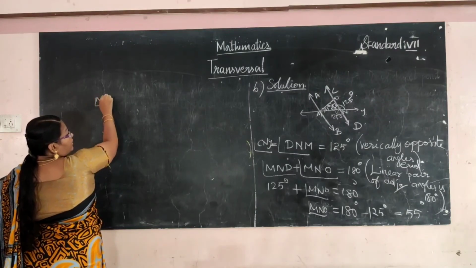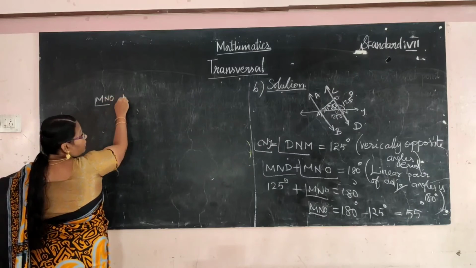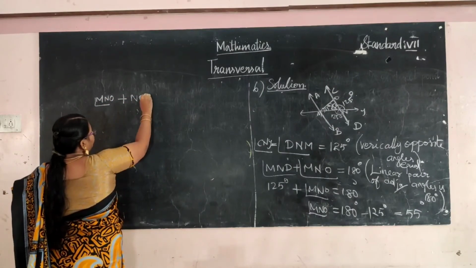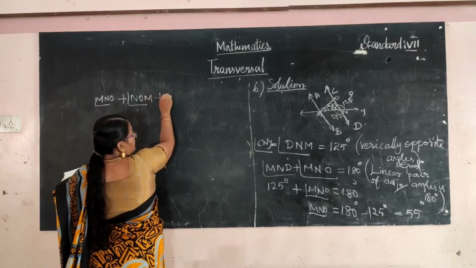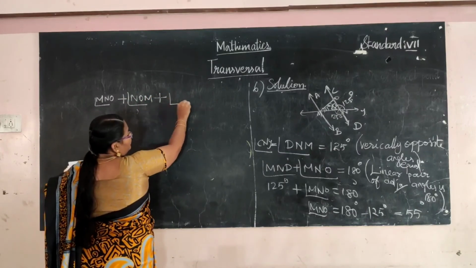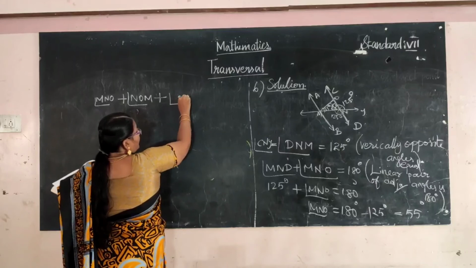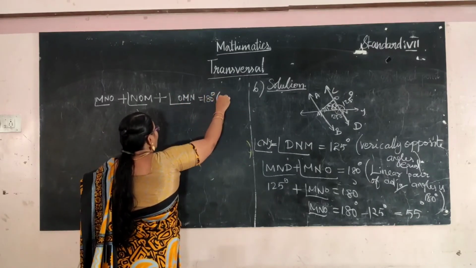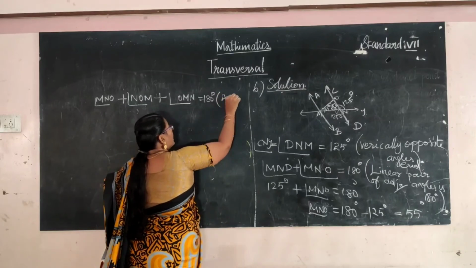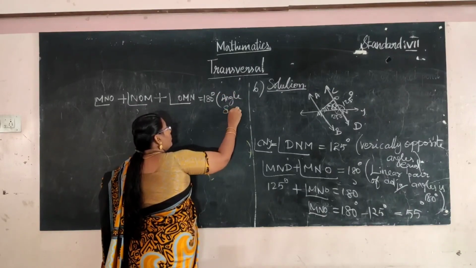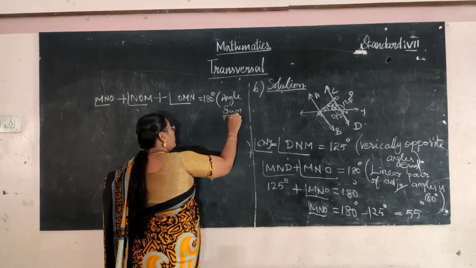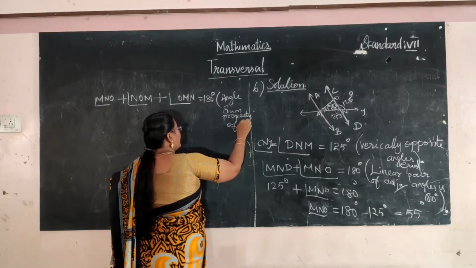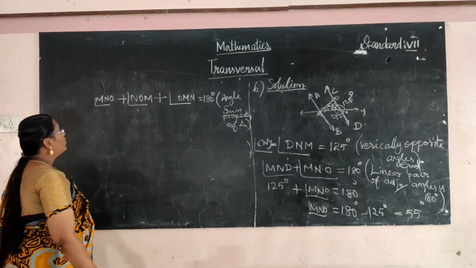Angle MNO plus angle NOM plus angle OMN equal to 180 degree. Sum of the three angles.